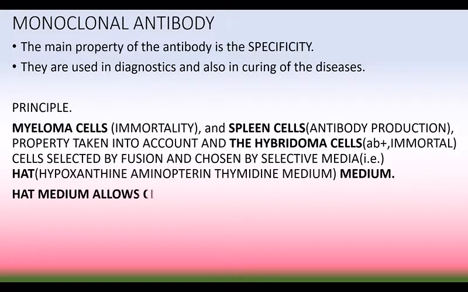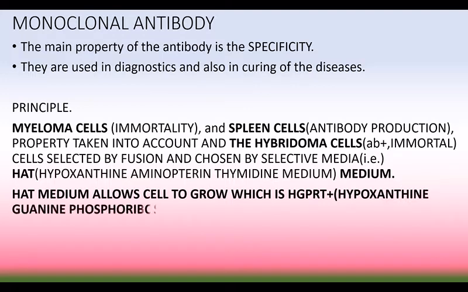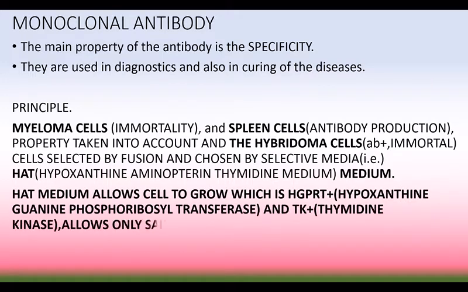The HAT medium allows the cells to grow which are HGPRT positive and TK positive, that is, the cell which produces both HGPRT enzyme and TK enzyme, and it allows only the salvage pathway of DNA synthesis. HGPRT means hypoxanthine guanine phosphoribosyl transferase and TK means thymidine kinase.